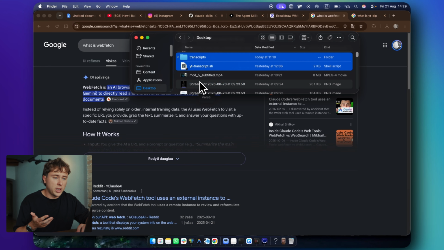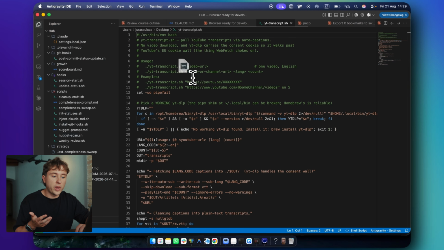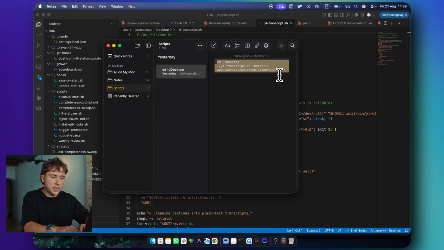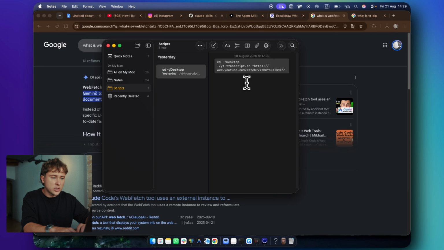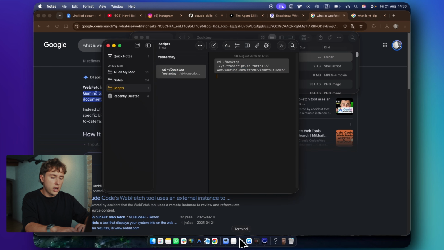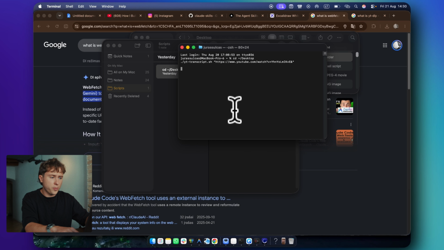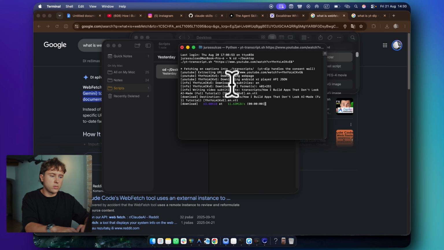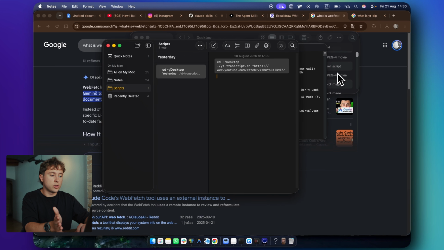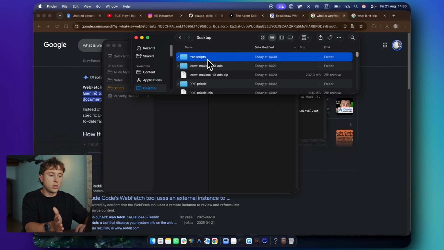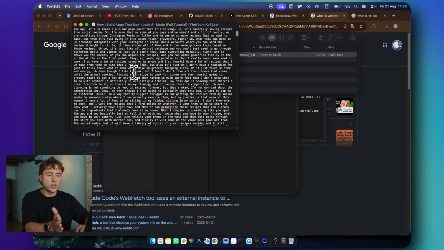So if we go here, it's basically the whole script that Claude executes. And I can show you how that works. So for example, if I take this one, I'll tell you what it is in a second. This script will take this YouTube video link and will target that Python script that I just showed you. And it has to take the transcript and put it into this folder right here. So I'll go to terminal and I'll put this here. That's it. It literally took a couple of seconds. And now I have the whole transcript.